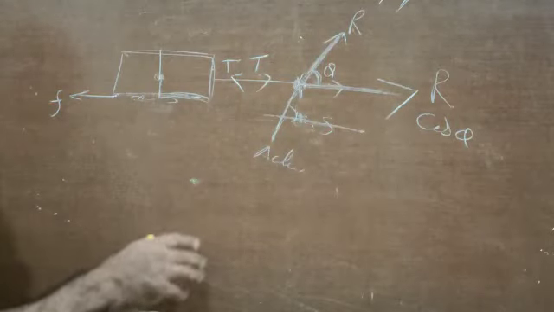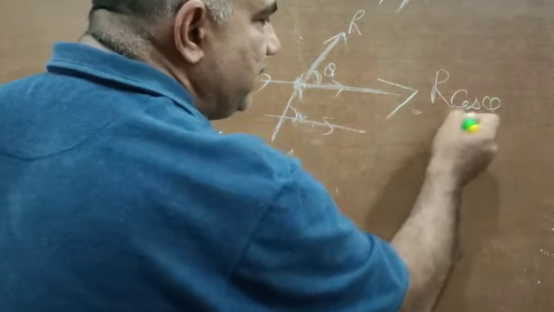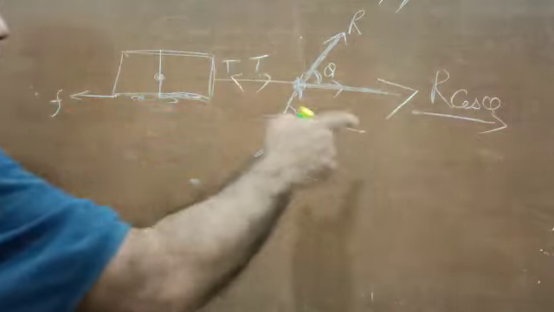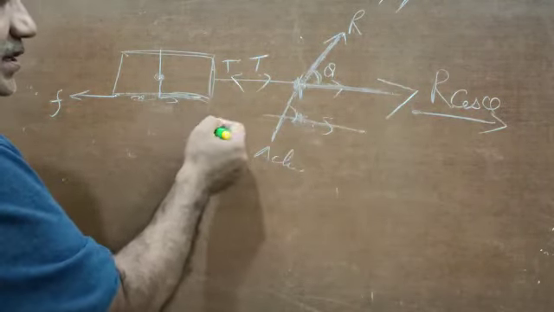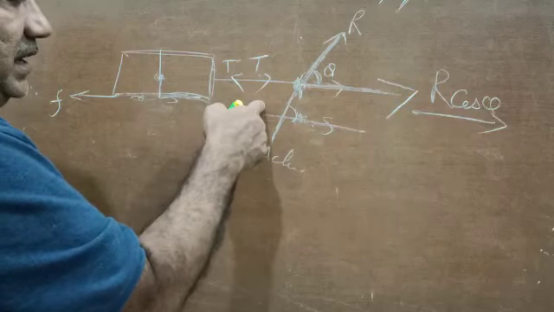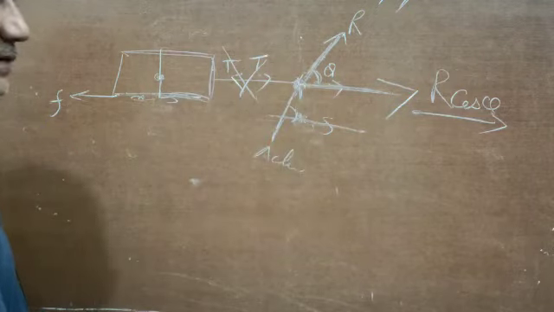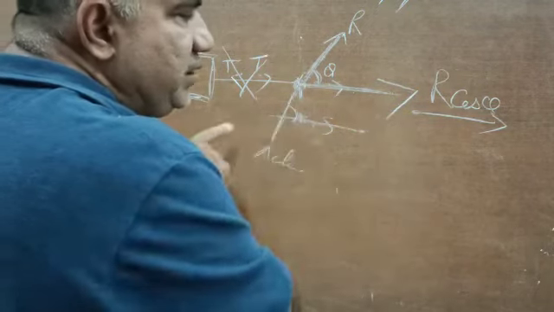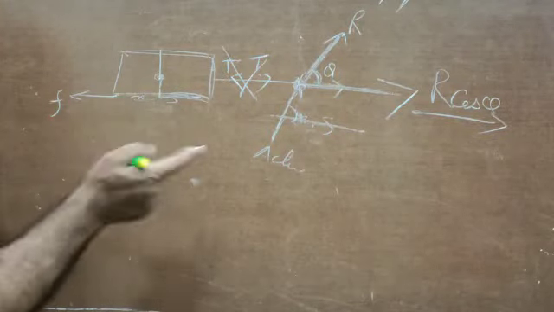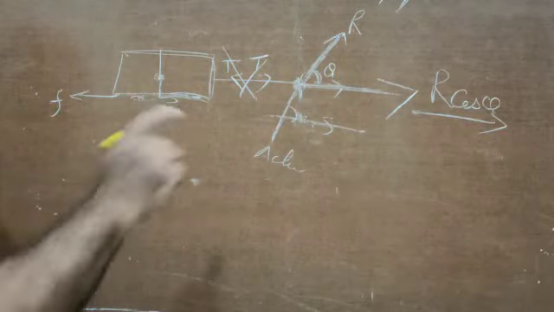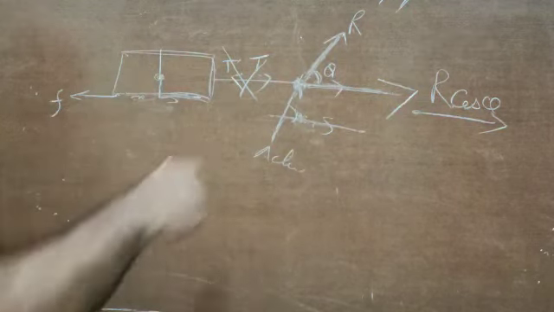Now you see, this R cos theta is the force responsible for taking the cart in this direction, and this T in this direction, and this T in the opposite direction. These two forces are equal and opposite, so you can cancel them out. They are also not going to have any say. Now R cos theta is trying to carry the cart in the forward direction, and F is trying to oppose that force. If R cos theta is greater than the force of friction, this cart will be able to move.